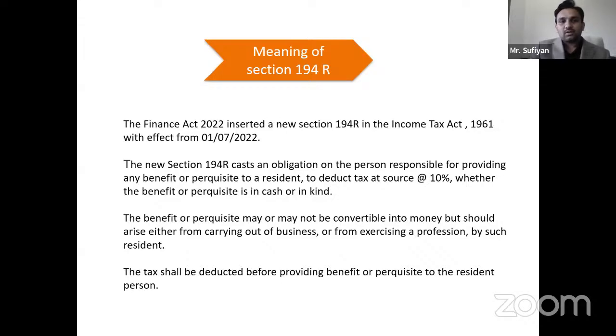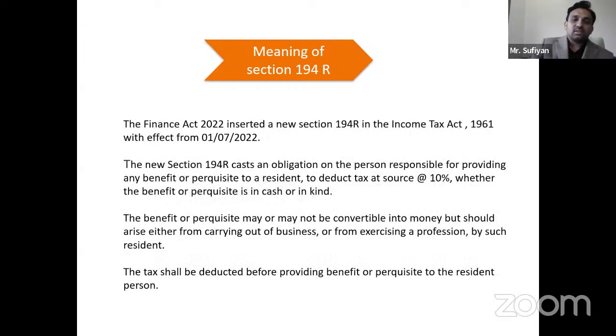The benefit or perquisite may or may not be convertible into money, but should arise from carrying out business or profession by a resident. The tax shall be deducted before providing the benefit or perquisite to the resident person. So before the payer gives the money to the payee, he has to deduct TDS and then give the amount to the payee.